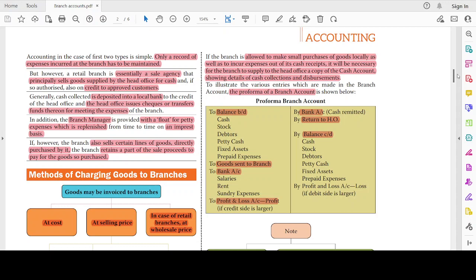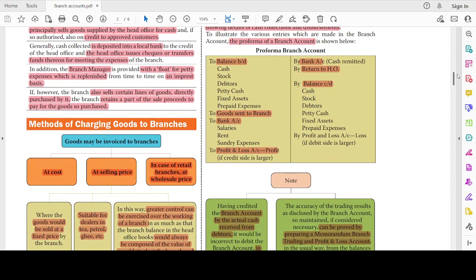In this proforma branch account, on the debit side we will bring forward all the assets, and then to goods sent to branch account, to bank account, that is maybe for expenses, to profit and loss account in case of profit. By bank account, credit cash remitted, by returns to HO, because we have goods sent to branch debit, we will credit the returns to HO, and we will compute the closing balances of the assets. If the net is a profit, then it will be on the debit side, to profit and loss account. If it is a loss, by profit and loss account.